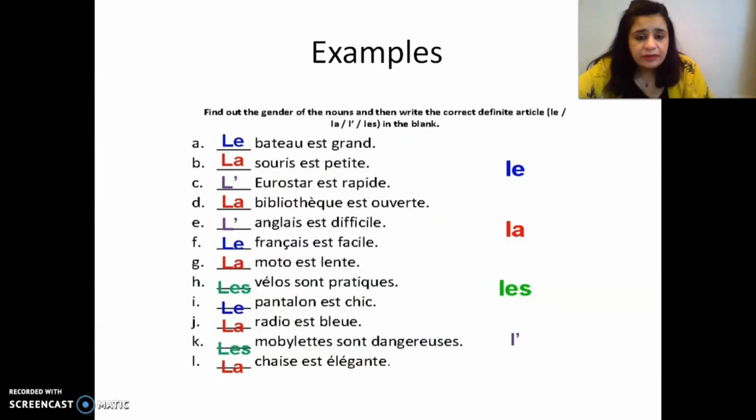Example for definite articles: le bateau est grand, the boat is big. La souris est petite. So la souris is because it's feminine. L' apostrophe because it's starting with a vowel. L'bibliothèque, la bibliothèque est ouverte. The library is open. So like that.